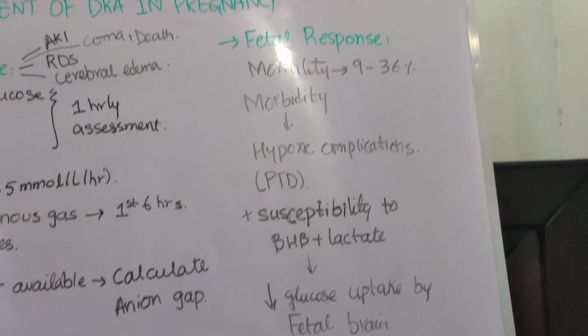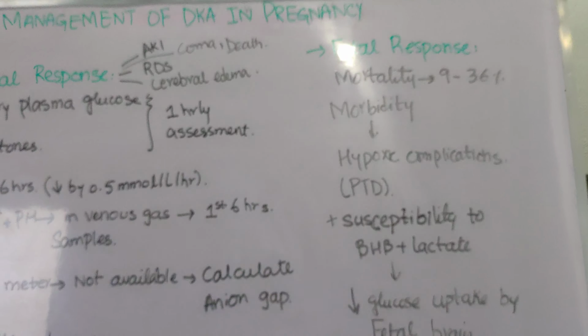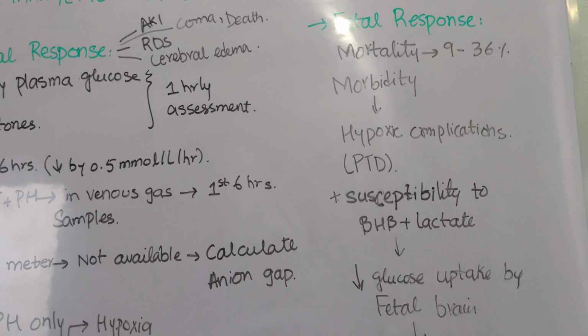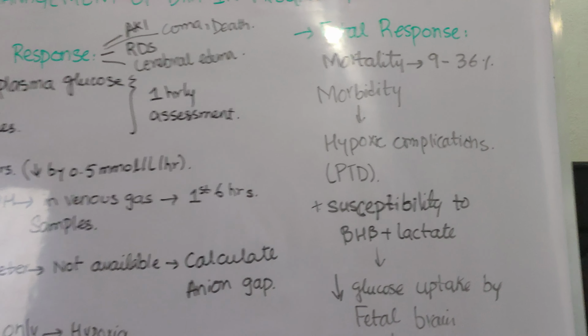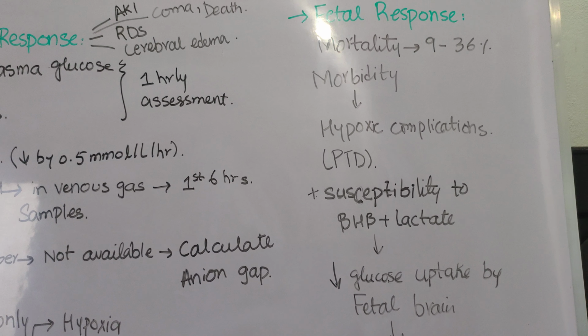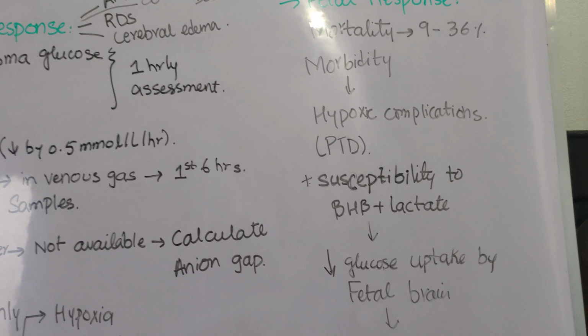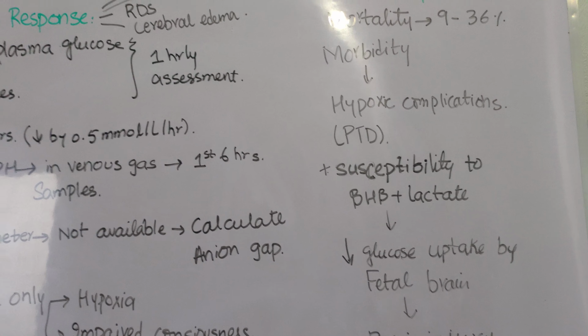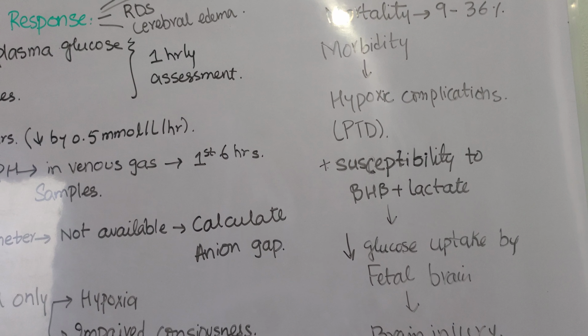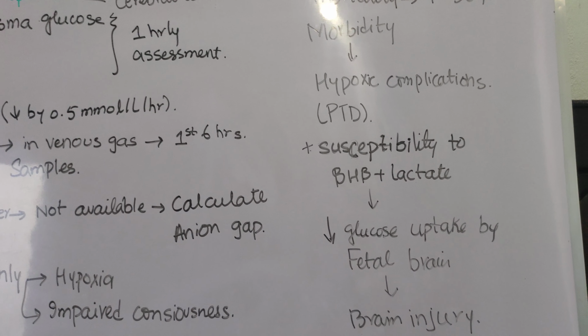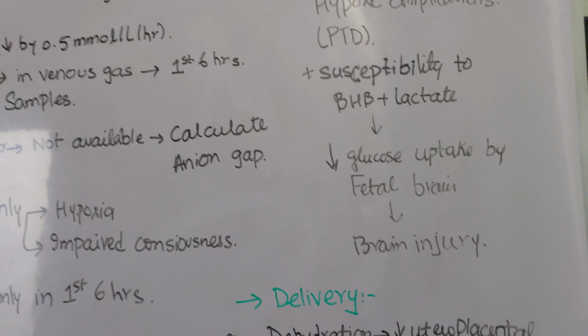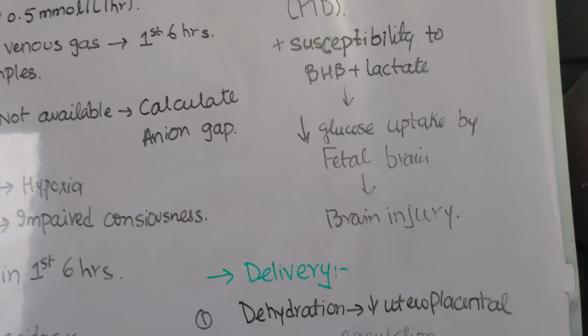Well, it is yet to be established, but it is said that the mortality rate of the fetus will be 9 to 36%, and the morbidity will be higher, mainly because of preterm delivery, because it results in hypoxic complications, as well as susceptibility to the 3 beta hydroxybutyrate and lactate levels, which will decrease the glucose uptake by the fetal brain and hence result in brain injury.